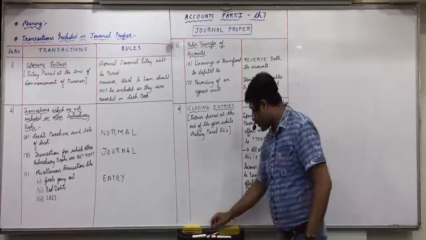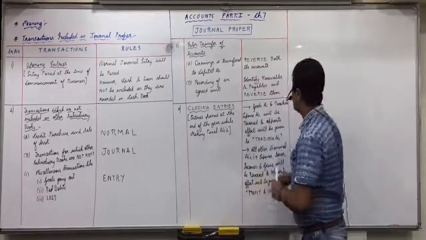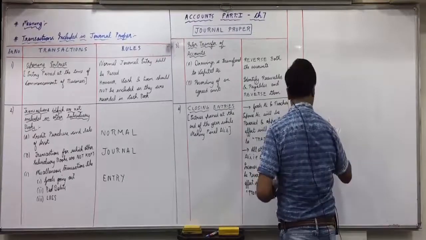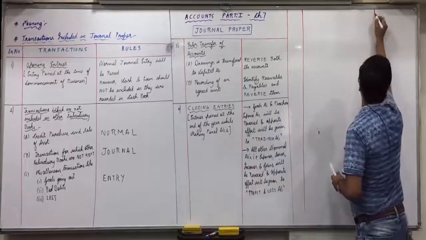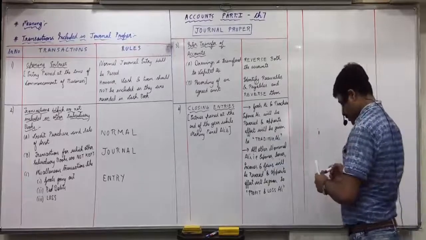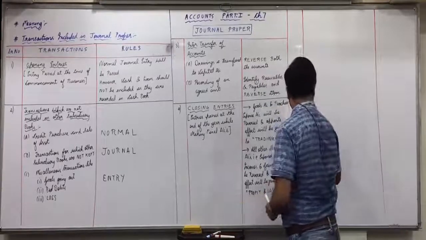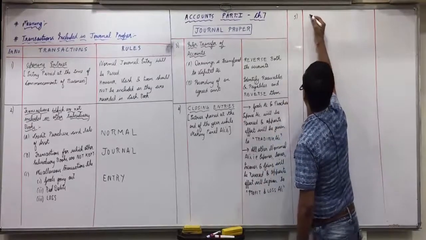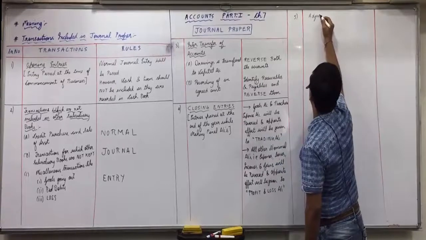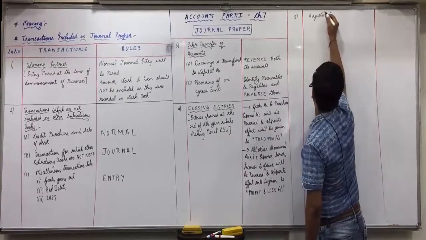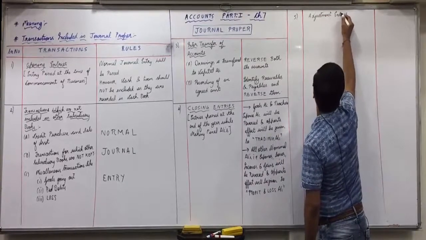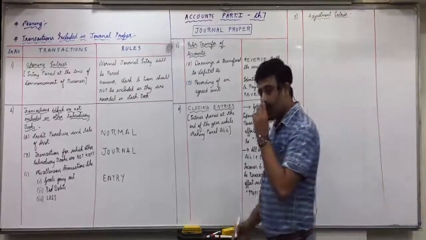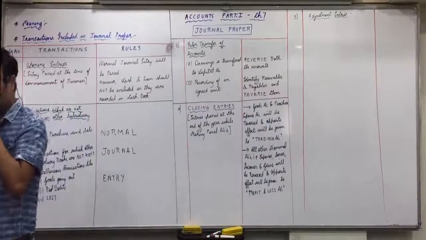Now, fifth is, write down, adjustment entries.